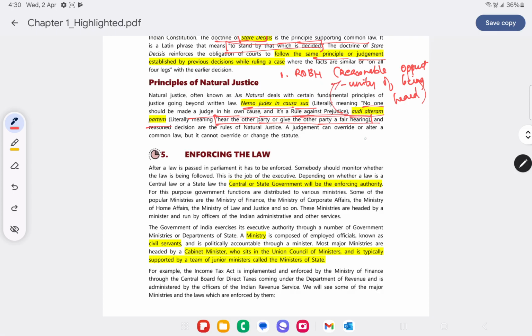Now let's take for example A, a plaintiff, files a case against B. So A is a plaintiff who files a case, whereas B is a defendant in this case, the person who defends his case, or the accused. So in that case, just because A files a case against B, judgment will not be delivered in favor of A. B also has to be given a reasonable opportunity of being heard. That is, he has to be given an opportunity wherein he can tell his stand, or whatever has happened. He should also be given an opportunity of being heard. That is one principle of natural justice that's generally followed in law.